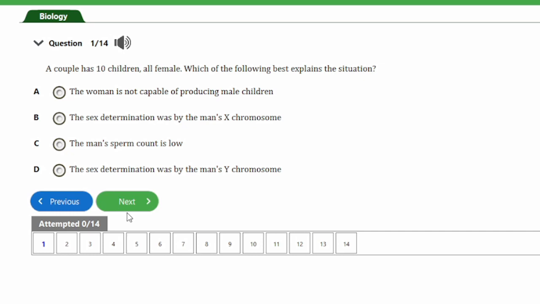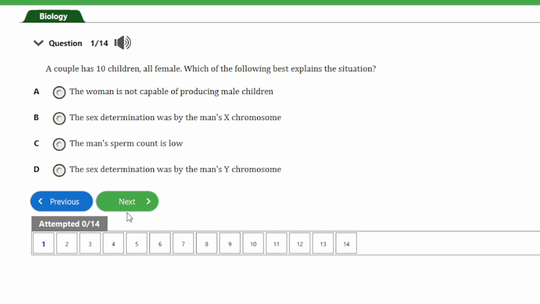The question says, a couple has 10 children, all female. Which of the following best explains the situation? A, the woman is not capable of producing male children. B, the sex determination was by the man's X chromosome. C, the man's sperm count is low. D, the sex determination was by the man's Y chromosome. So guys, the correct answer to this question is option B. That's the sex determination was by the man's X chromosome.